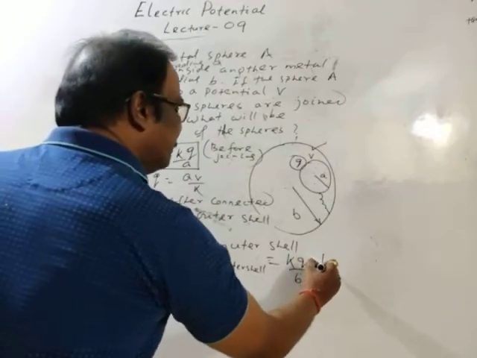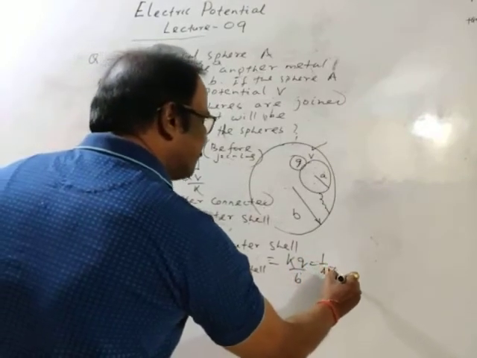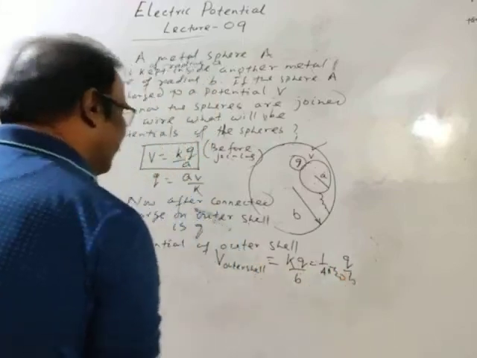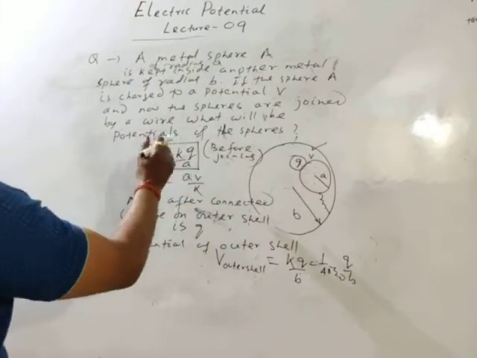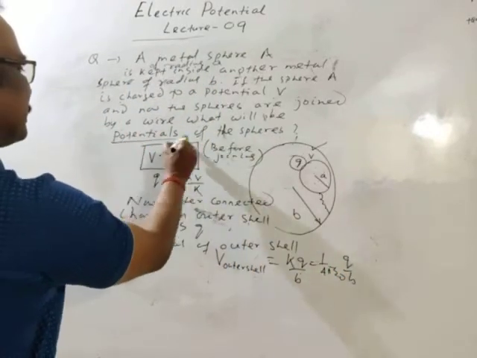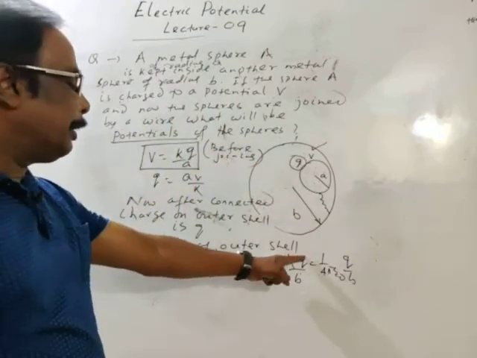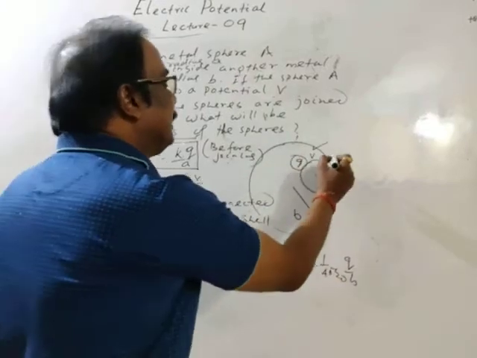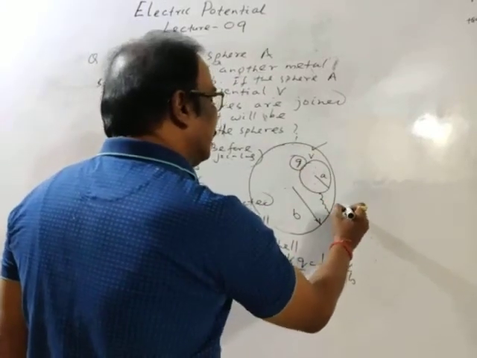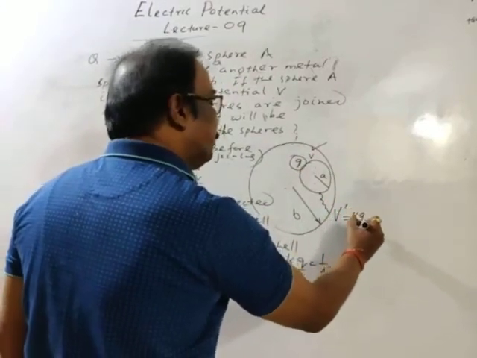Or finally you may put K is 1 by 4 pi epsilon naught, Q by B. Okay, this is what we have to find. What will be potentials of the spheres? Potential of outer shell is KQ by B.